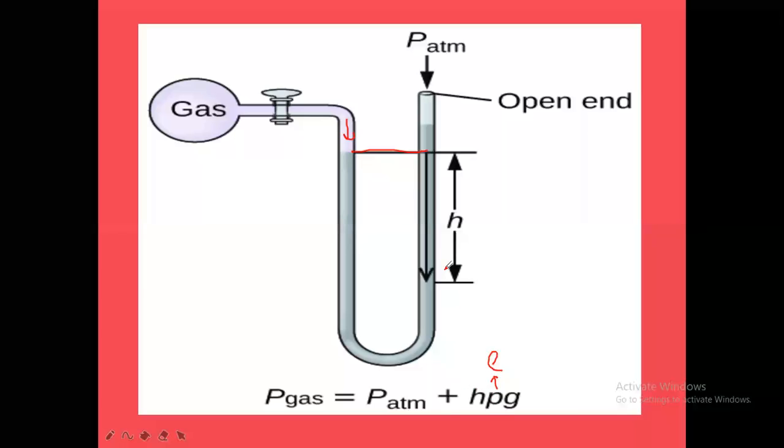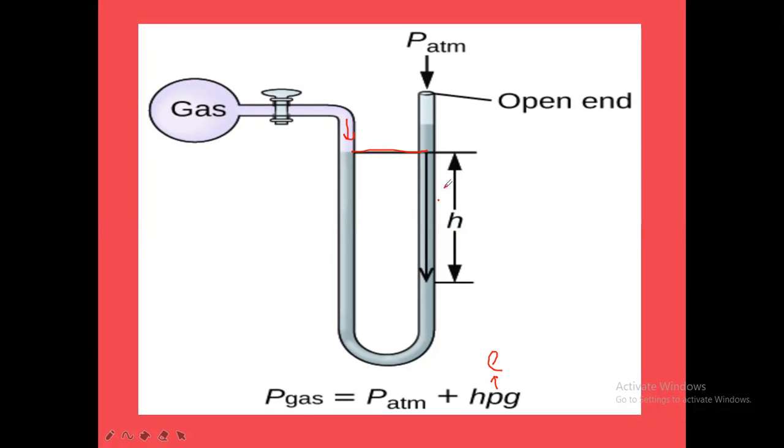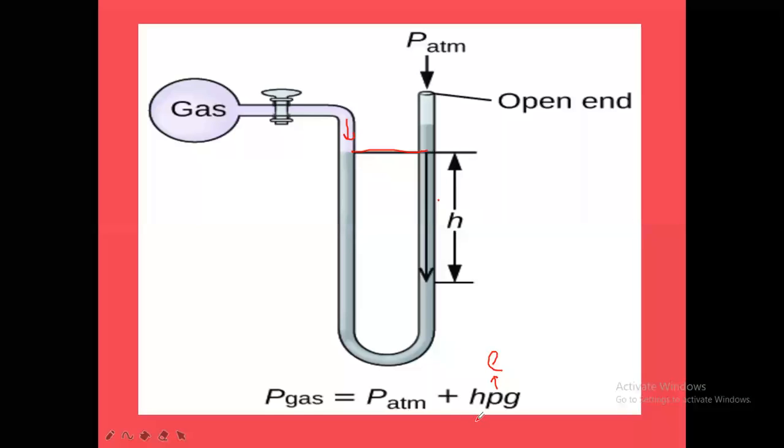The height is taken here. Initially this was the liquid level; from this place to this place it has risen. So from this height we have taken this level. So this height value into the density value of mercury into acceleration due to gravity, so atmospheric pressure value plus HdG.